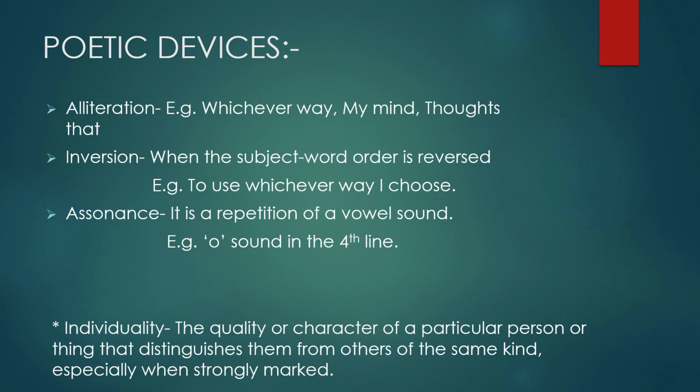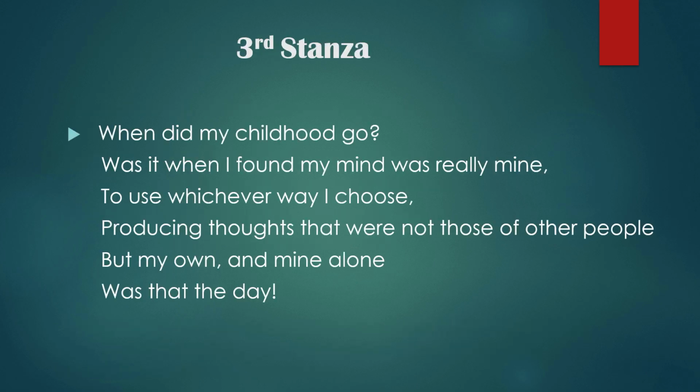The third stanza talks about individuality, that is, the quality or character of a person or thing that distinguishes them from others of the same kind, especially when strongly marked. As the poet grew up, he realized that his mind was unique and he could form his own opinions and thought processes and make his own decisions, whichever way he chose to.